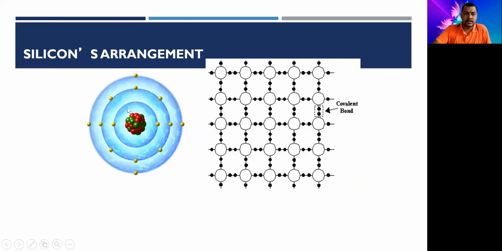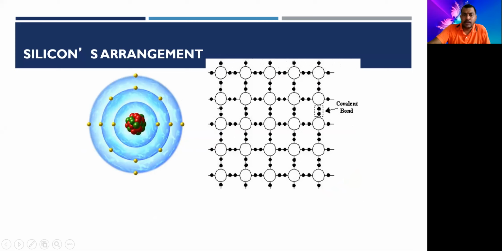As I told you, in the center it has a nucleus. In the first orbit it has 2 electrons, and in the second orbit it has 8 electrons. So a total of 10 electrons form the core of the silicon atom, and 4 electrons are in the outermost shell. So this silicon atom requires 4 more electrons to complete its last orbit.